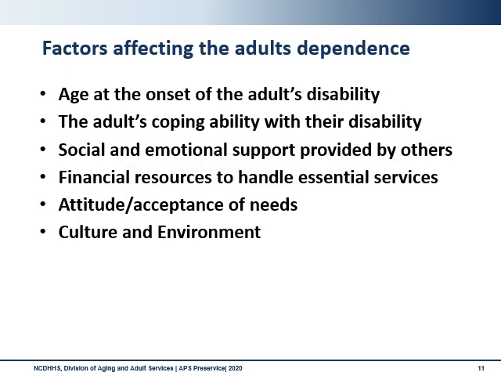The last risk factors that we will talk about in this section are those that deal with the adult's dependence. Age at the onset of disability is of particular importance. An adult who has lived with a physical disability for most of their life usually has an easier time adapting to that disability versus someone potentially 75 years old with a recent amputation that has rendered them wheelchair bound. They usually have mobilized more resources and are more aware of the needs that they have surrounding that disability. This ties in with the adult's coping ability. Some adults simply do not do well when faced with new challenges and struggle to handle their basic needs.